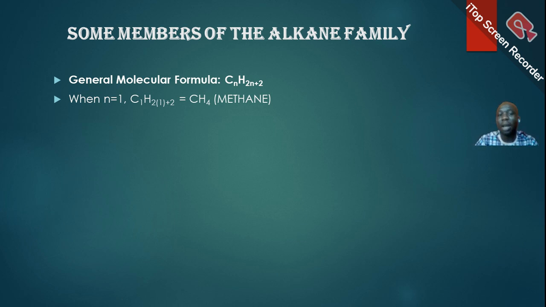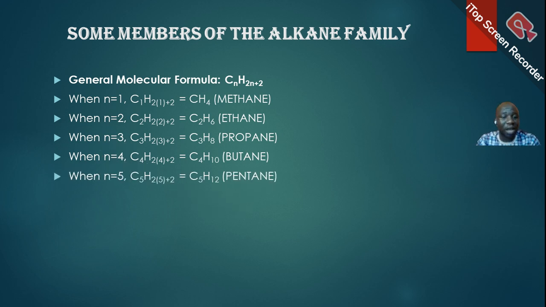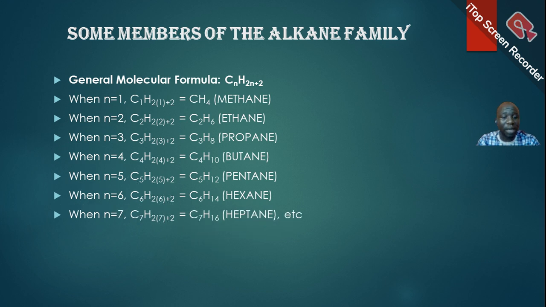Remember, one carbon atom is meth. Then because it is an alkane family, ANE, that is methane. So when you have n to be 2, we put 2 into the general molecular formula, we have C2H6, and that's our ethane. Then n is 3, that is C3H8, that's propane. n is 4, C4H10, that's butane. n is 5, that is C5H12, that's pentane. n is 6 will be hexane, C6H14. n is 7 will be C7H16, that is heptane, and so on. So I believe we get that.